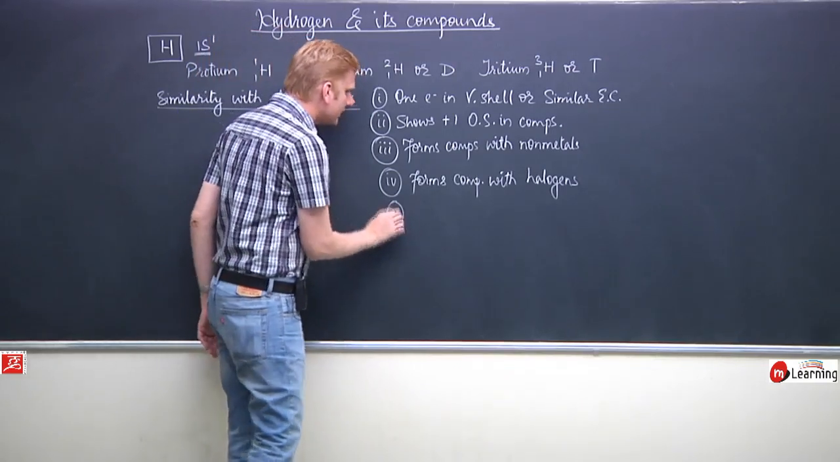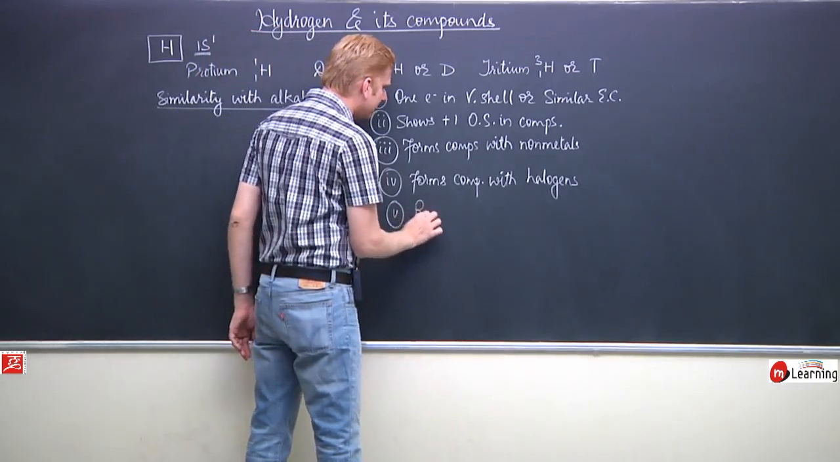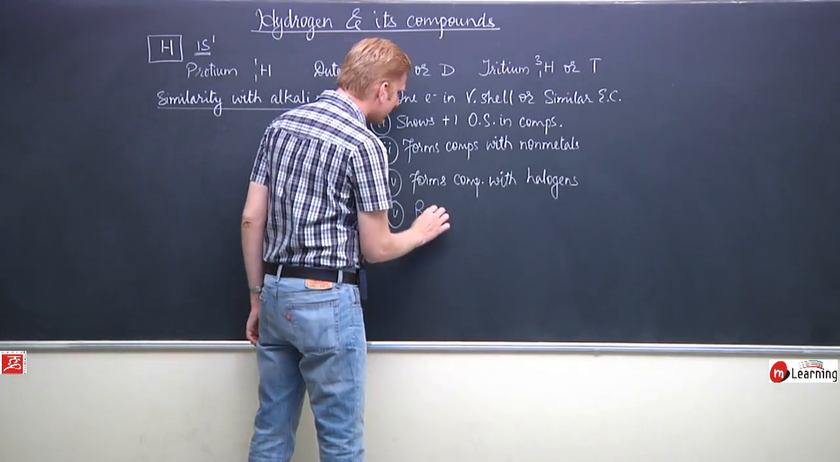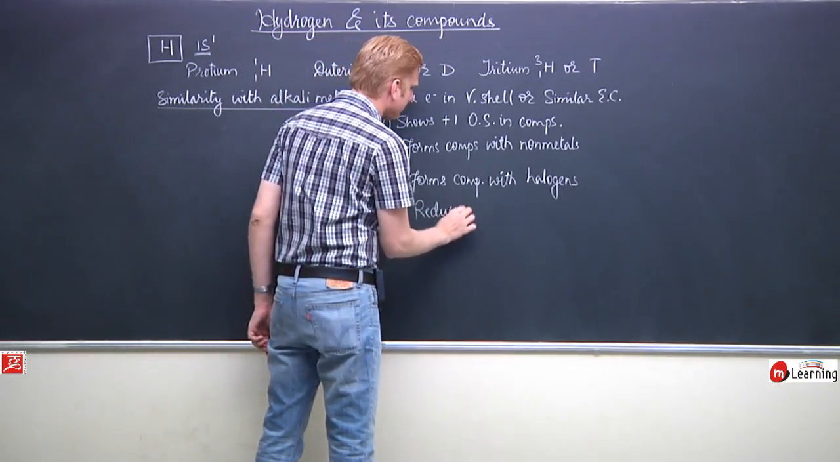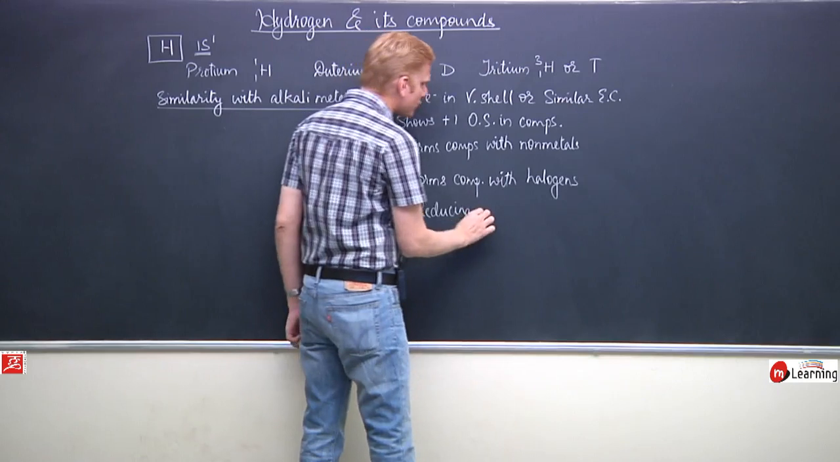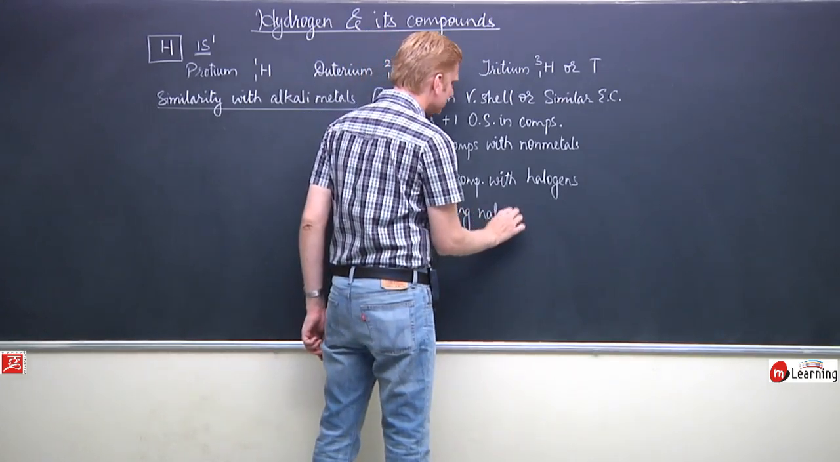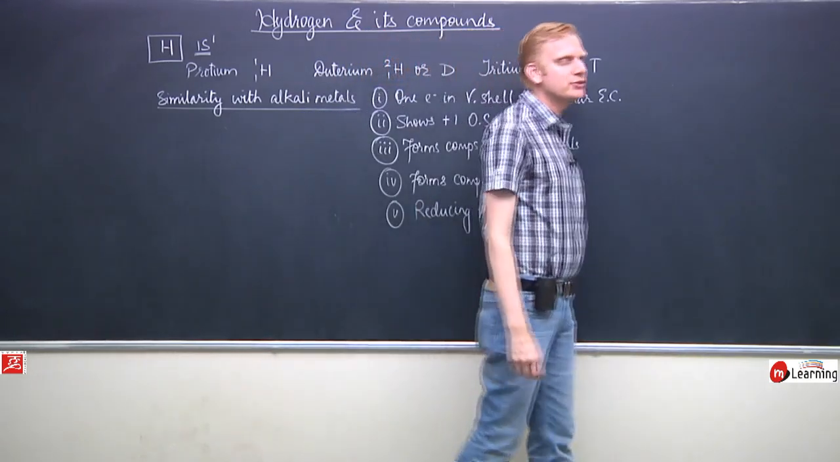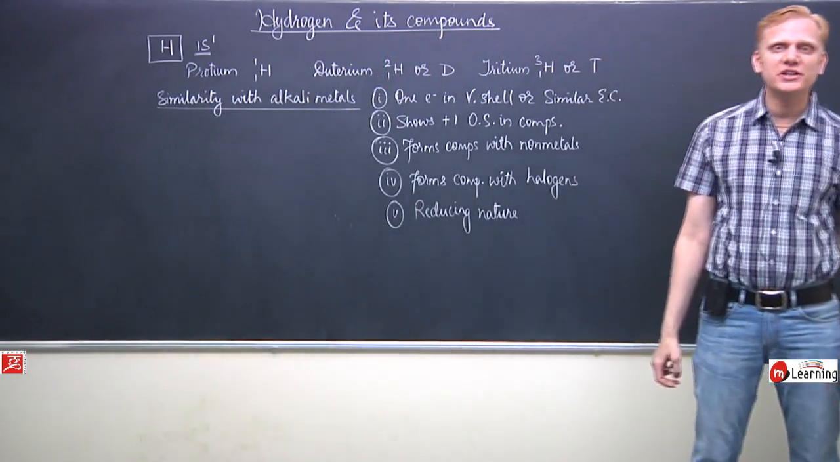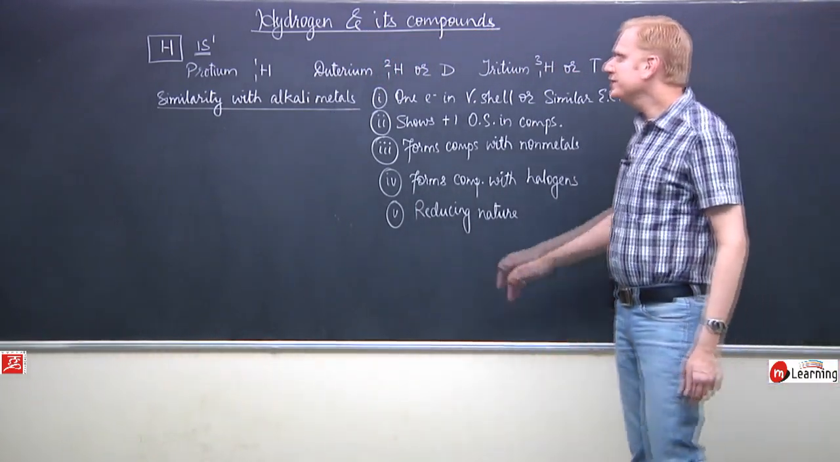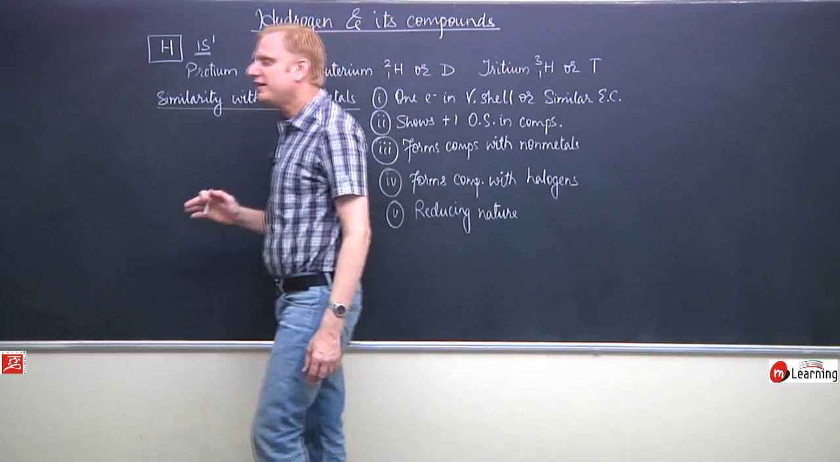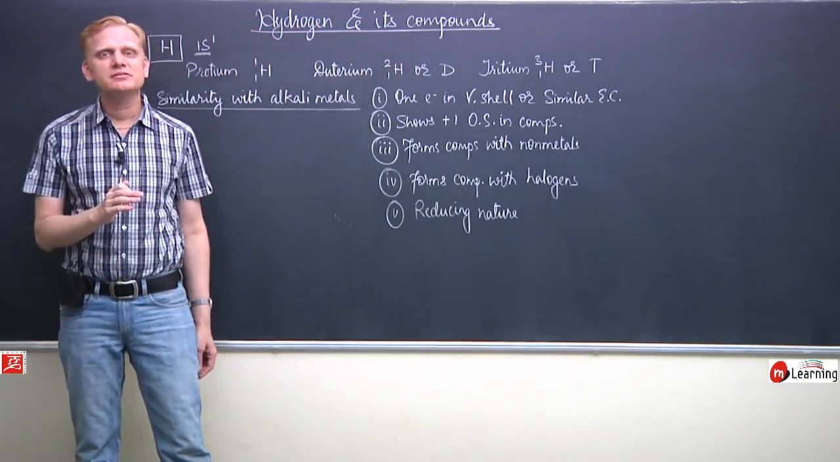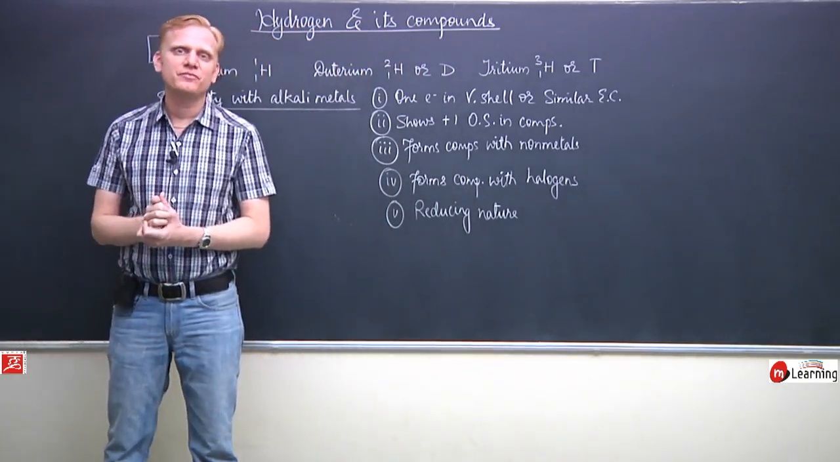We can also mention the property of reducing characteristic. Alkali metals have a strong reducing nature. Similar is hydrogen. It has a reducing nature. So these are some of the points where hydrogen resembles the alkali metals.